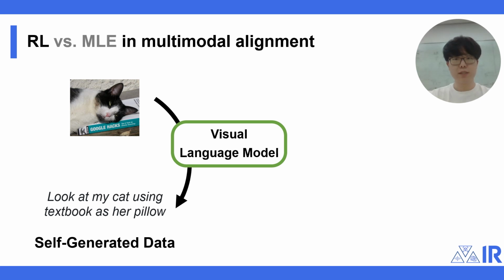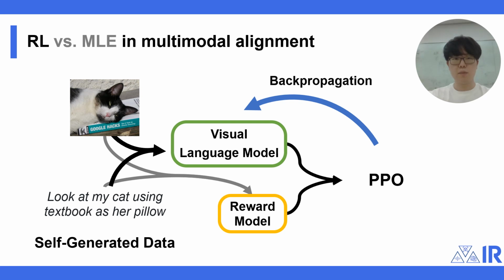So, on each step of reinforcement learning, we first generate the candidate image caption using the align policy of the visual language model. Then, the alignment reward is computed using both the image input and the generated text. The visual language model is trained to maximize the reward signal using proximal policy optimization, a widely used actor-critic algorithm.